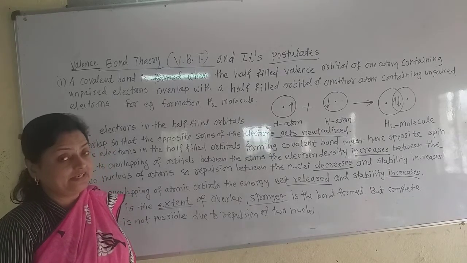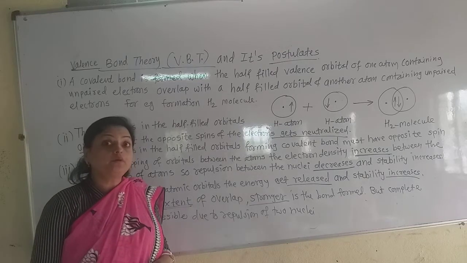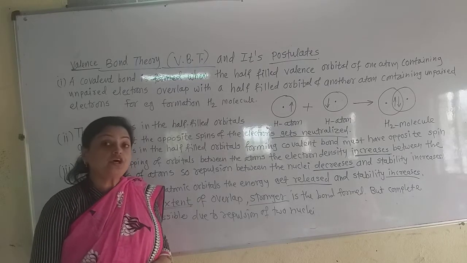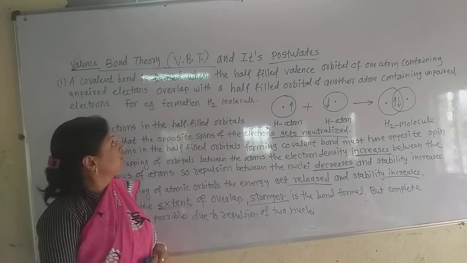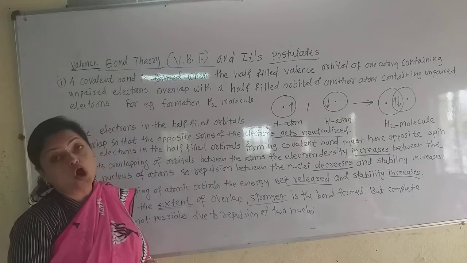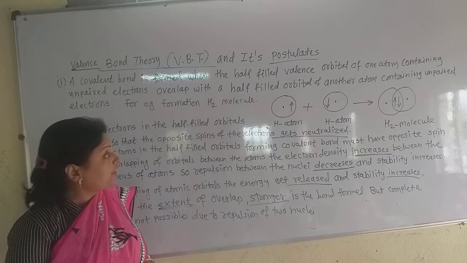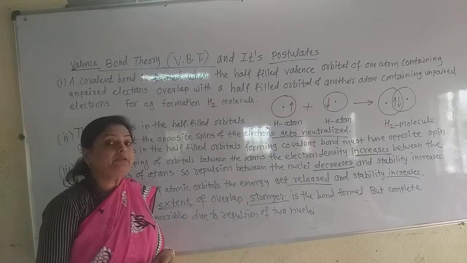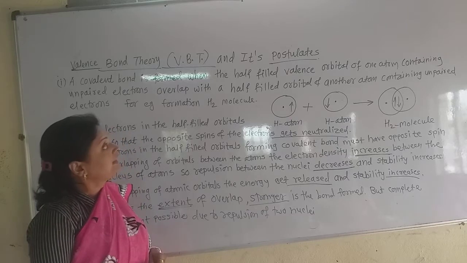See, this is a very important theory from the point of view of the shape of the molecules. The name of this theory is valence bond theory. In short, it is called VBT.